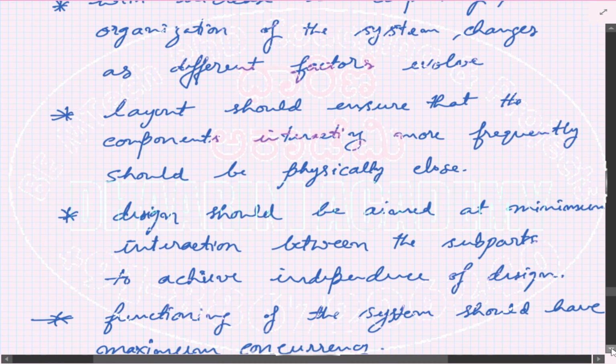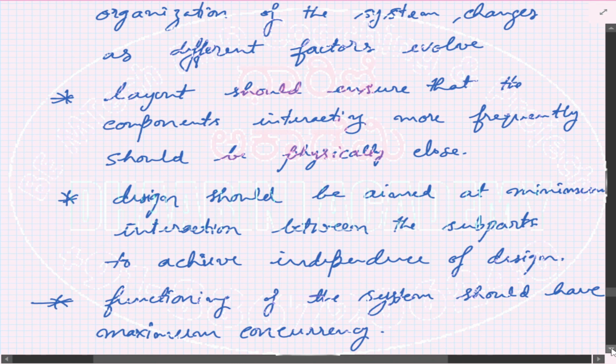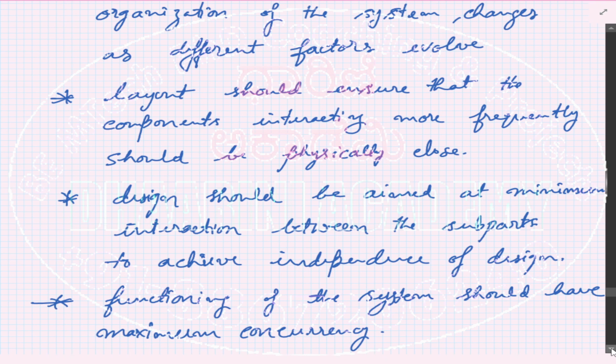Whenever you place the different components of your system onto some location, that means it's a layout. You should ensure that whichever components are going to interact frequently, you place them very close to each other, because if you place the components far apart, there is delay associated with the communication of the signals.